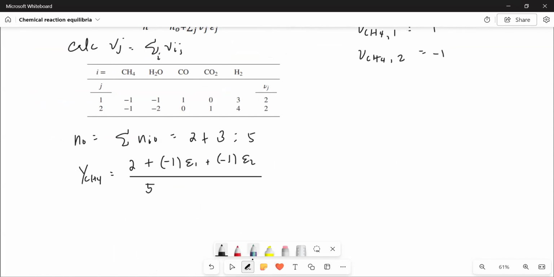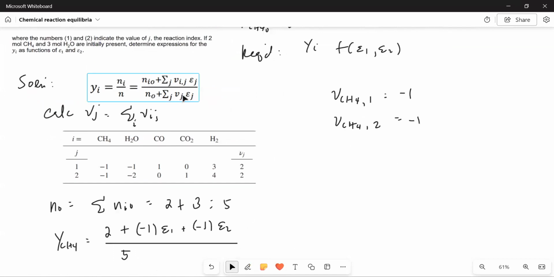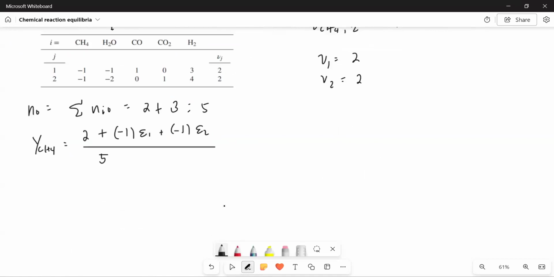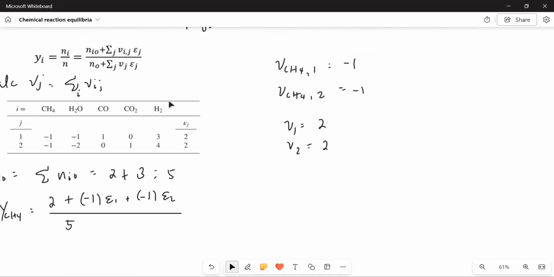This time it's V sub j. So what's V sub 1? V sub 1 is 2. Coincidentally, V sub 2 is 2. So according to this equation, plus 2 epsilon 1 plus 2 epsilon 2.